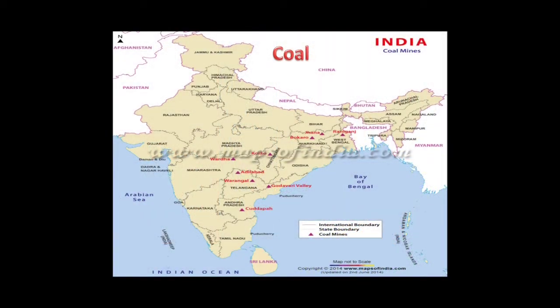Now let's see the distribution of coal in India. Indian coal is mostly associated with Gondwana series of rock and is primarily found in peninsular India. Jharkhand has the largest reserve of coal. In Chhattisgarh, Korba is the main coal field. Odisha, Madhya Pradesh and Maharashtra have major coal fields. Raniganj is the main coal field of West Bengal. Coal is also found in Andhra Pradesh.